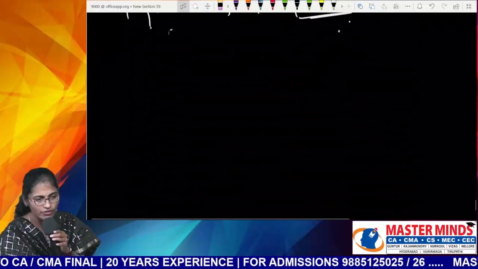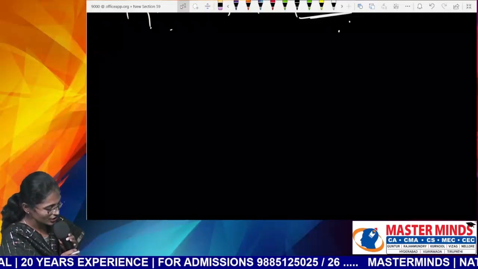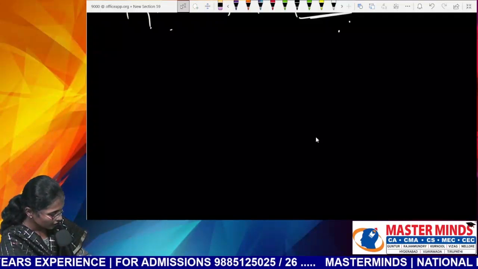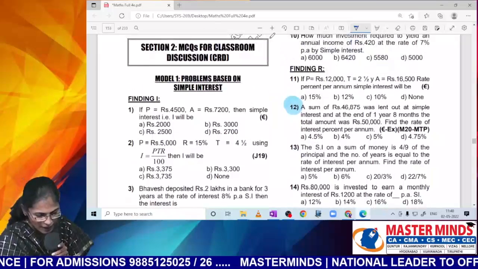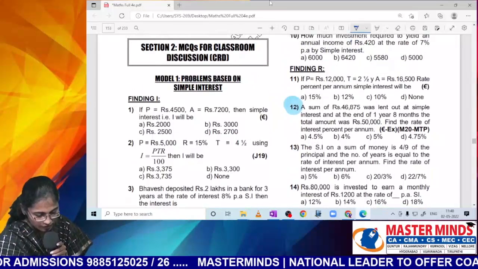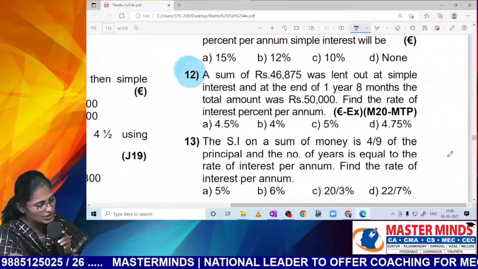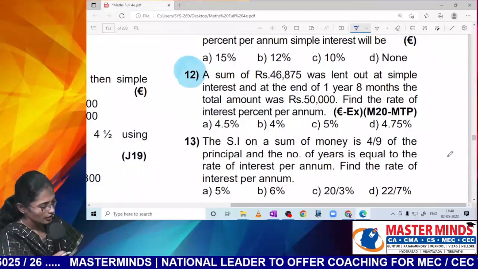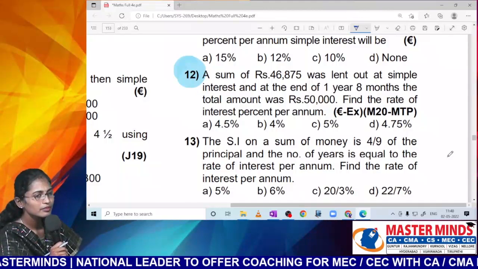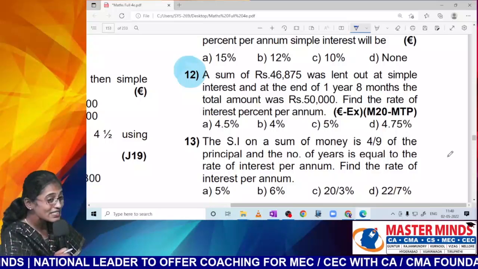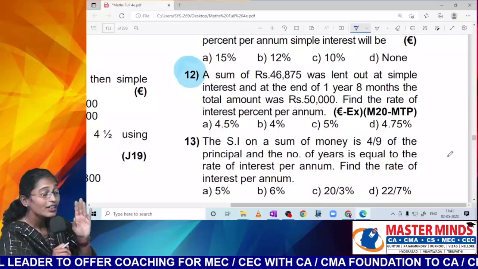Tell me, what is the difference between CI and SI for 1 year? 2 years. 3 years. Tell me the formula for simple interest. So, where P is principal, T means time in years, R means rate percent per annum. How do you calculate I with the help of R? R by 100. What is N in compound interest? Time in years.